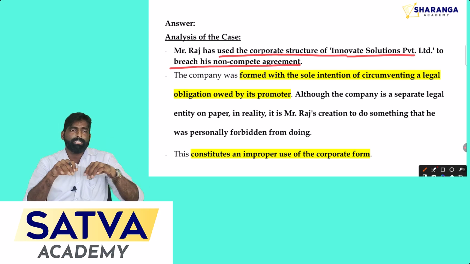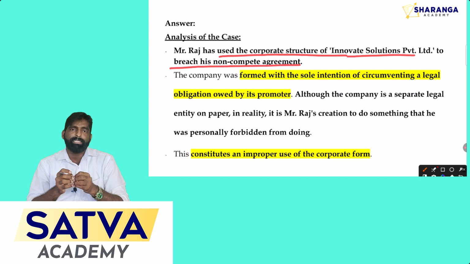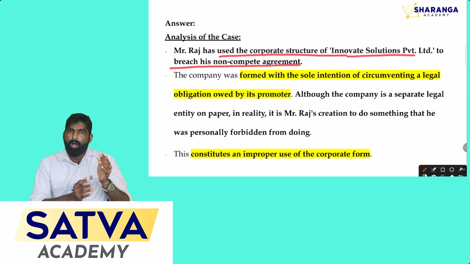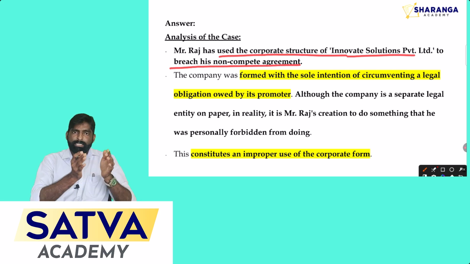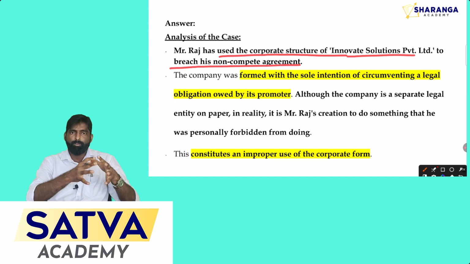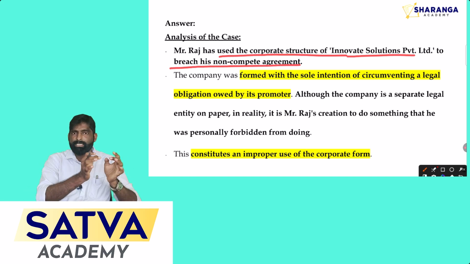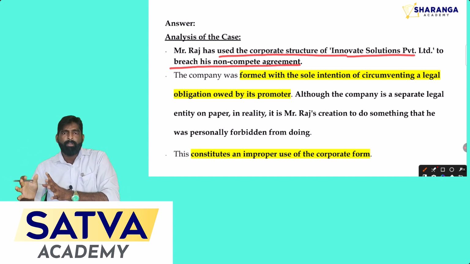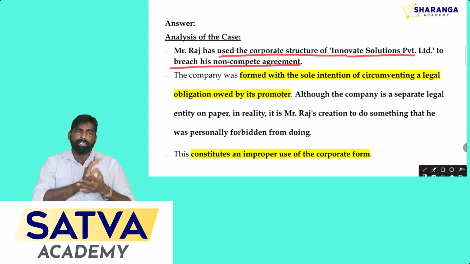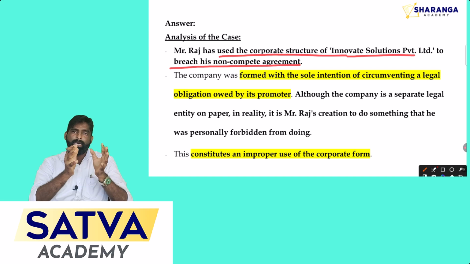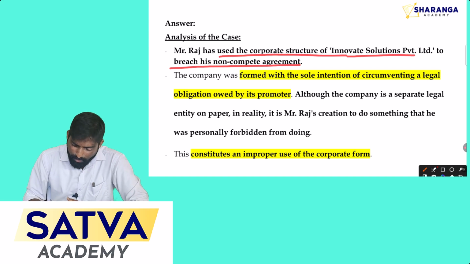It gets contractual capacity, and it can carry on any transaction, business or occupation. So here, to avoid the legal obligation, instead of starting the business himself, he started a company and carried on all those activities which were restricted in his earlier contract, with the guidance of Mr. Raj. Now clearly you can find that this is a fraudulent activity or improper conduct by the party. Okay. Next one.